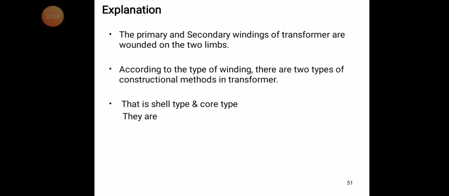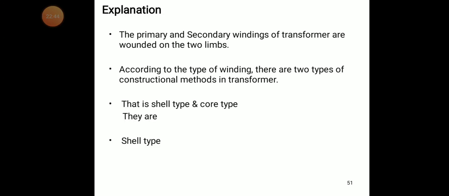The primary and secondary windings of the transformer are wound on the two limbs. These limbs are nothing but the laminated limbs. According to the type of winding, there are two types of constructional methods in the transformer.